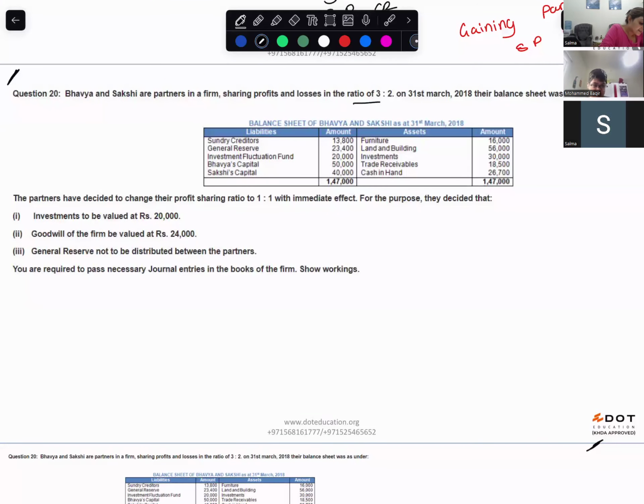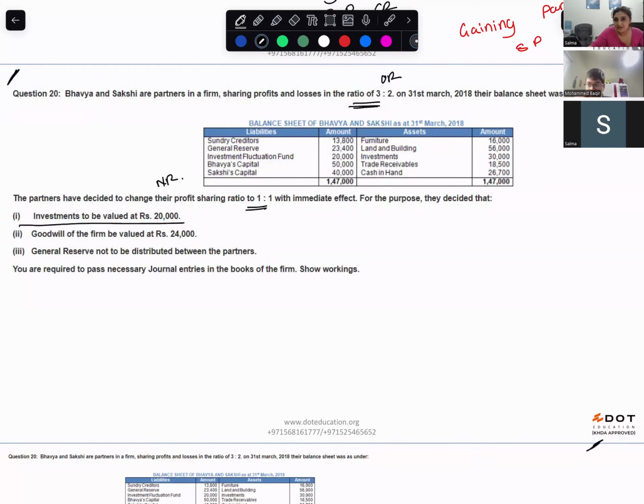Profits and losses are shared in the ratio of 3:2. Balance sheet is given. This is the old ratio and this is the new ratio. So first is for investments. Investment is to be valued at 20,000.